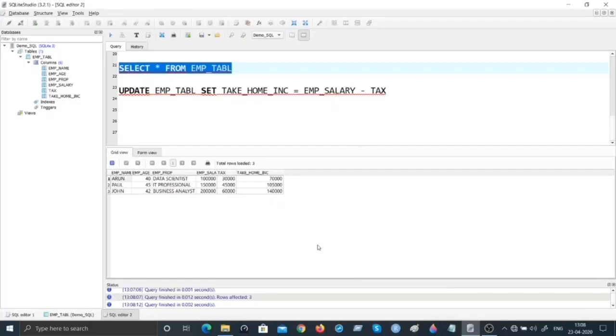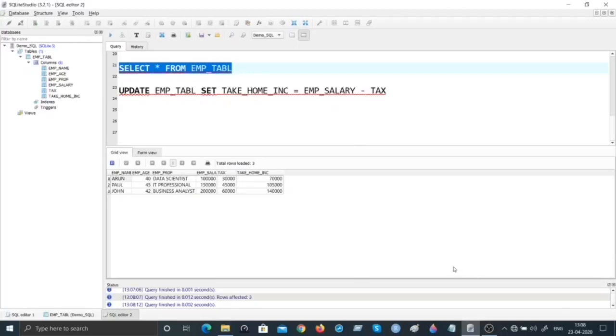So far what we have done, we created a table, we inserted some records, we visualized all the records, then we nuanced the query and added some criterion to it. We wanted to visualize a subset of the columns and also apply the criterion, which we did. Then we went about adding new columns by altering the schema of the table. We added tax as the first column. We computed the tax as a percentage, 30% of employee salary. Then we added another column called take home income and computed take home income as employee salary minus tax.